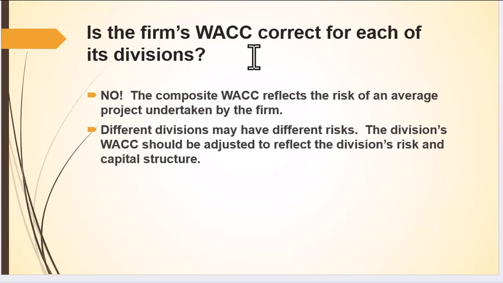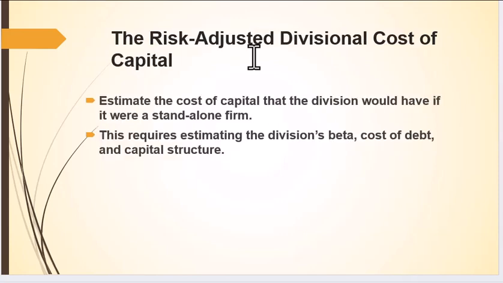Well, no, right? The number we calculated is the average for the company, but different divisions could have different risk. Different divisions could have different ways of financing. Their structure could be different. So we need to adjust based on the division's needs.